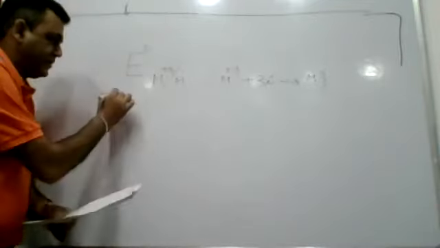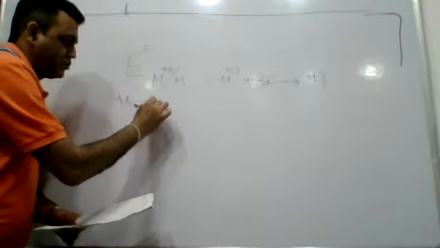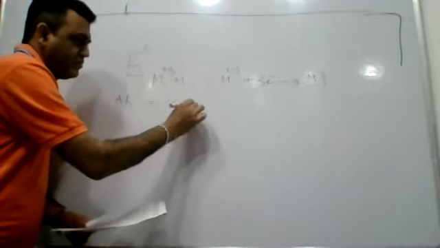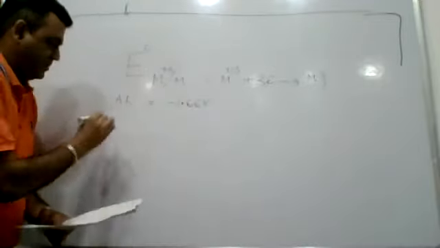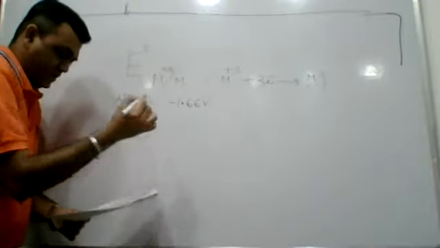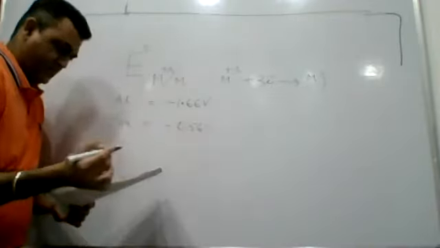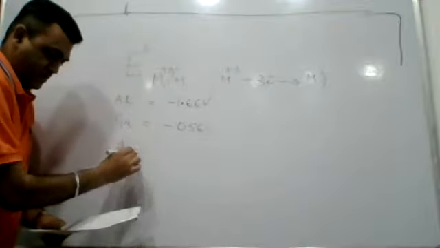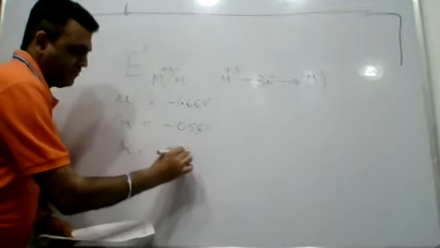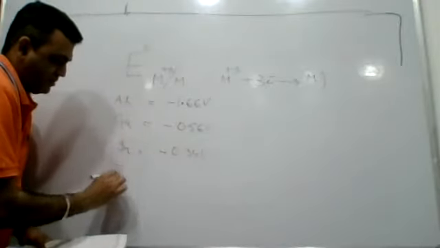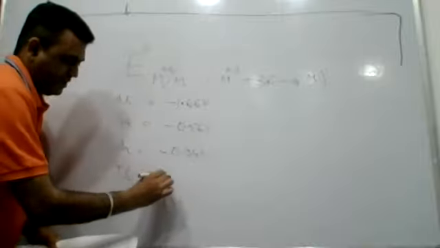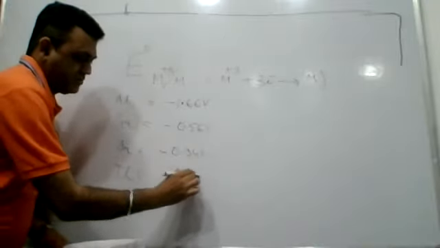First is aluminium, quoted to be minus 1.66 volt as per data. For gallium, it is reportedly minus 0.56 volt. For indium, it is minus 0.34 volt. And for thallium, it is reportedly plus 1.26.